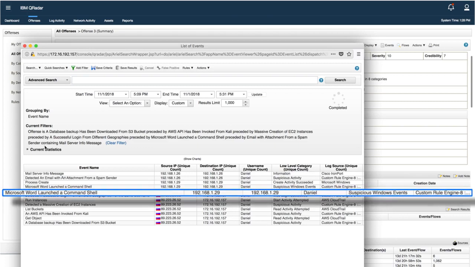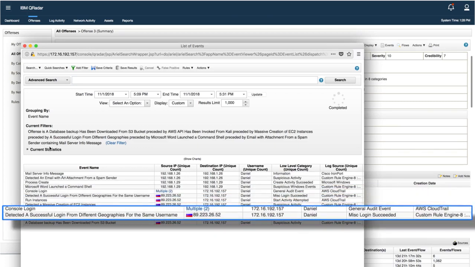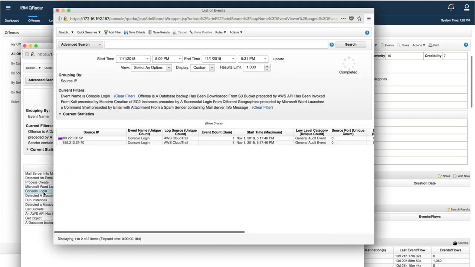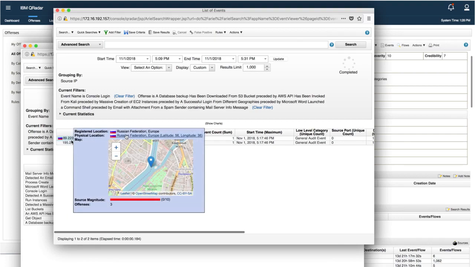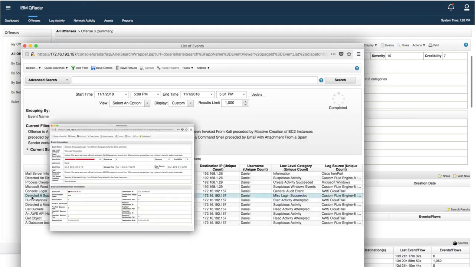Next, we can see that Microsoft Word launched a command shell, and then multiple AWS console logins occurred from different geographies. Let's look at these console logins to see who and what was involved. By hovering over the IP addresses, we see that one login came from the UK, which is where Daniel is based. And the next login came from an IP address in Russia. Clearly, Daniel didn't change countries this quickly. Let's go back to look at the next event in more detail.